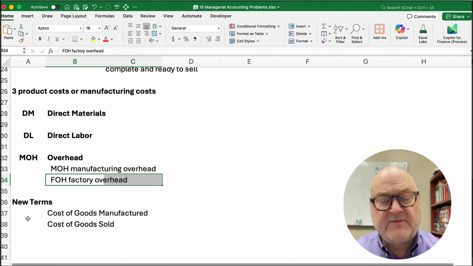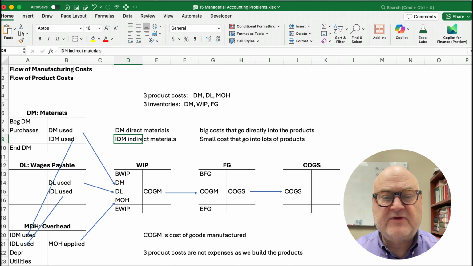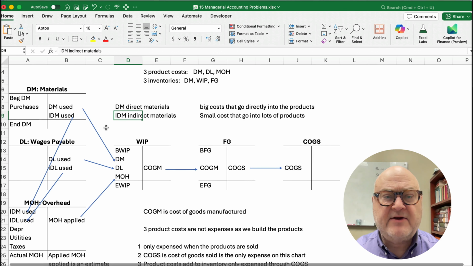Now, a couple of new terms. We already know cost of goods sold, but we're going to build the cost of goods sold, and we're going to have cost of goods manufactured. So let me show you this one chart, the flow of manufacturing costs. A lot of times books don't show it this way, but I think this is very easy, especially if you're going to do journal entries. So you can take a screenshot here.